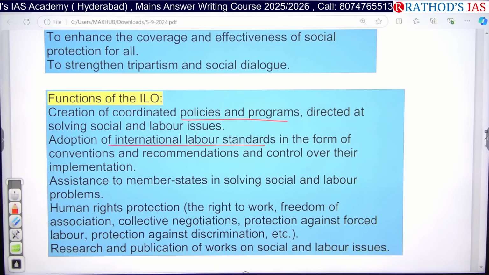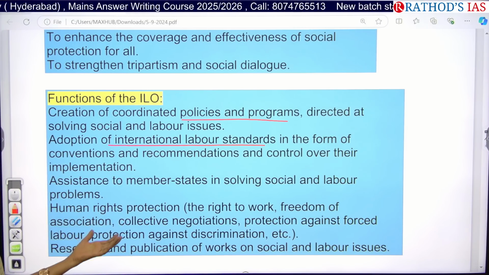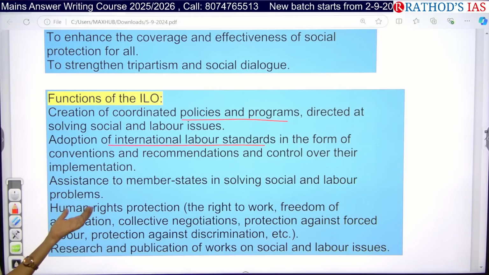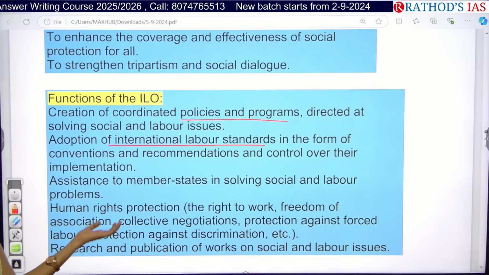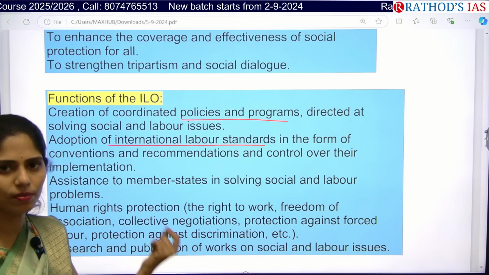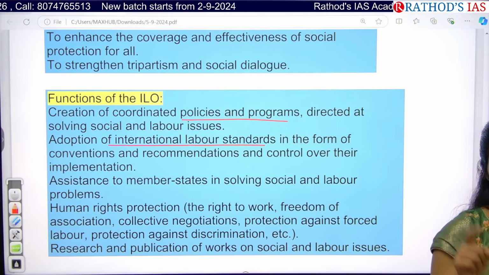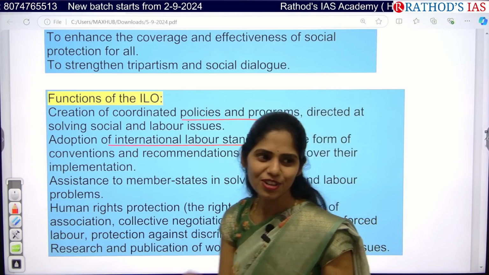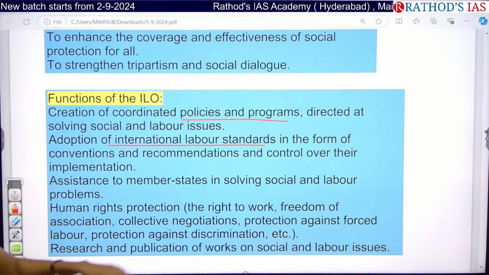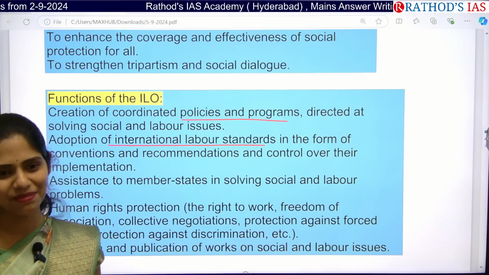And it also focuses on protection of human rights. But how? By protection of the right to work, by giving the freedom of association, by focusing on collective negotiation with the countries, and by protection against forced labor and protection against discrimination. So by these things, ILO is also focusing on protection of human rights. Whenever you are writing an answer regarding human rights protection, one thing that will come to your mind is the National Human Rights Commission or State Human Rights Commission. Apart from this, you can also write about this ILO, and say that through these things ILO is also promoting human rights. So you will get some grace.